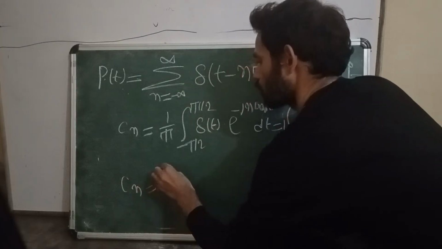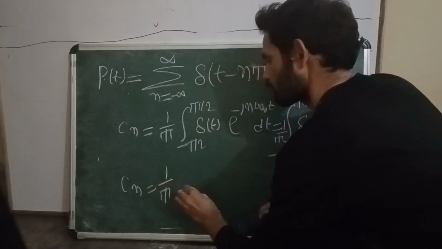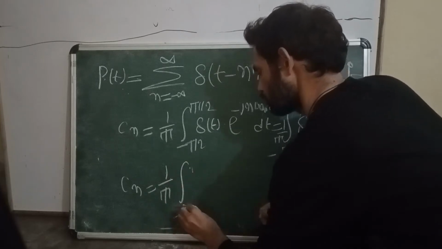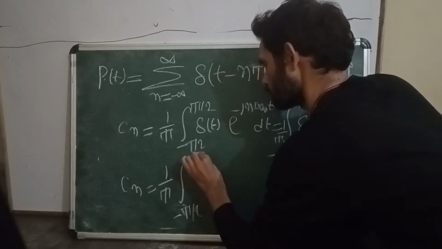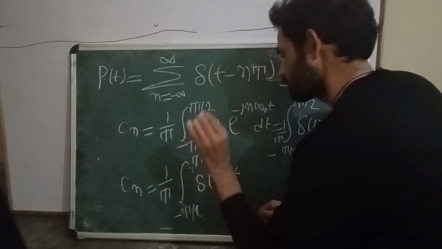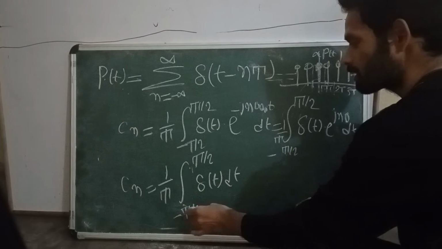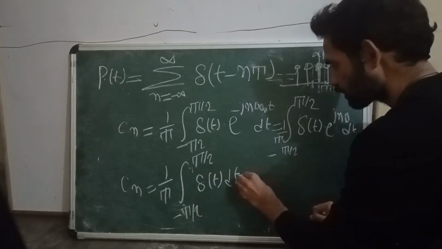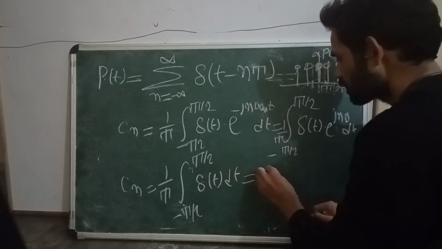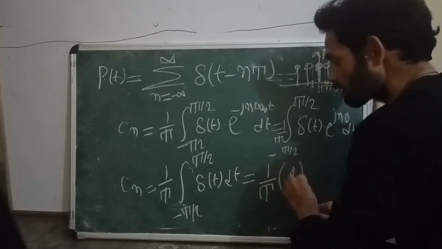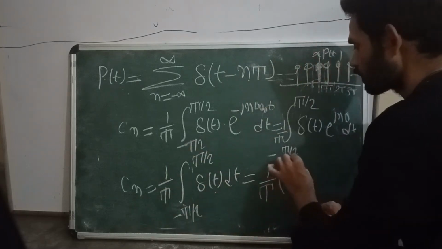So after applying the sampling property, cn is equal to 1 by T integration from minus T by 2 to plus T by 2 of delta of t dt, which is equal to the area under the impulse, and the area under an impulse is always unity, 1.